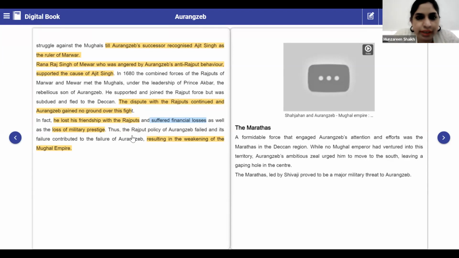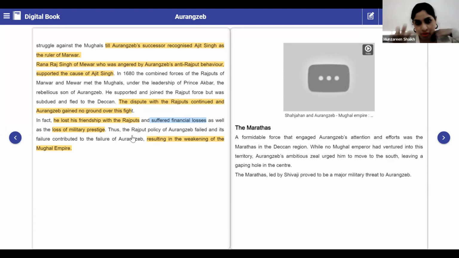Okay, now we'll study about the Marathas. Let's see how the Marathas were involved with Aurangzeb. A formidable force that engaged Aurangzeb's attention and efforts was the Marathas in the Deccan region. While no Mughal emperor had ventured into this territory, Aurangzeb's ambitious zeal urged him to move to the south, leaving a gaping hole in the center.